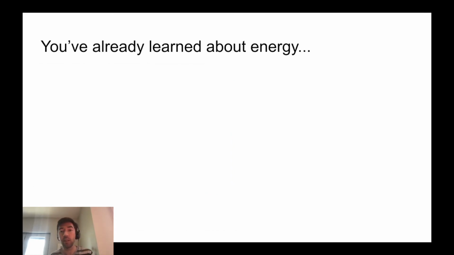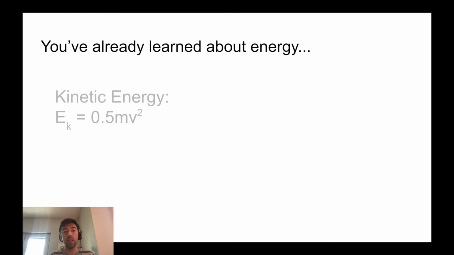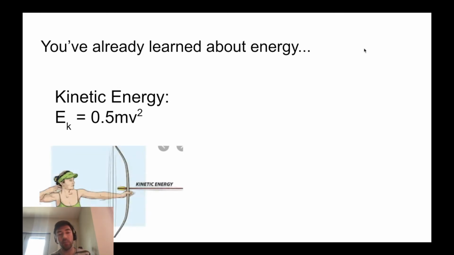You've already learned about energy in the lab that you did last week. So you know about kinetic energy, which is 1/2 times mass times velocity squared. For example, this arrow being released by the archer has kinetic energy. It's basically the energy of motion. Anything in motion has kinetic energy.